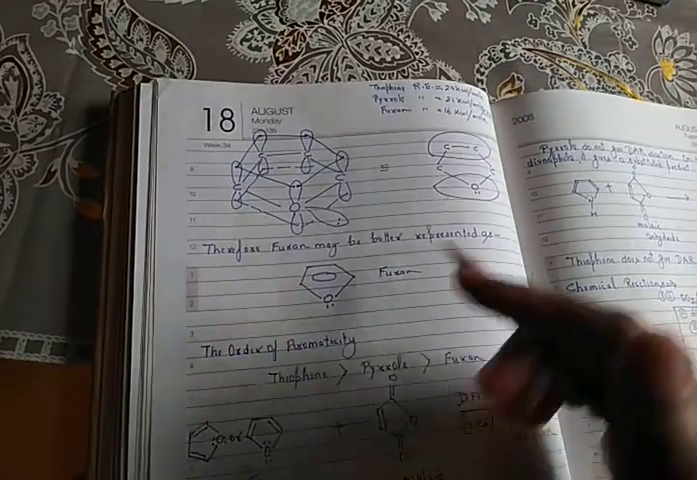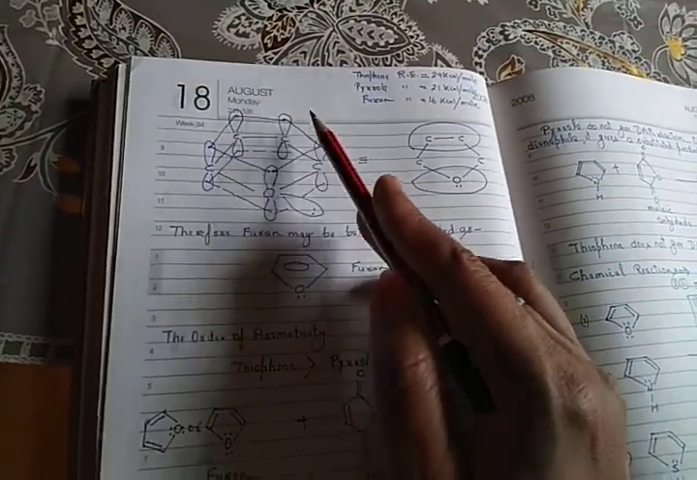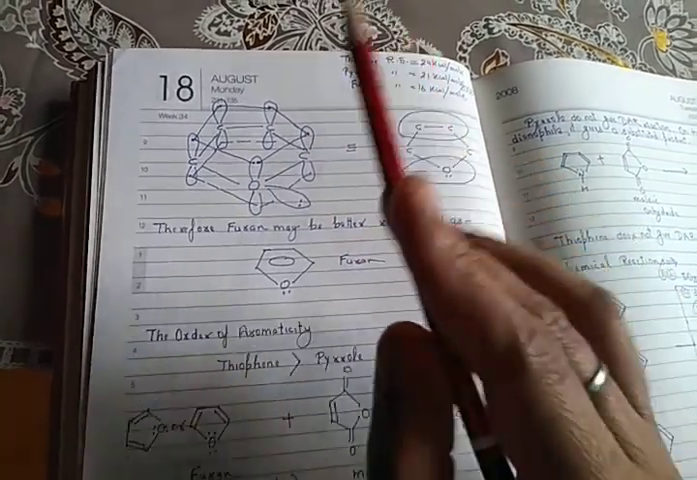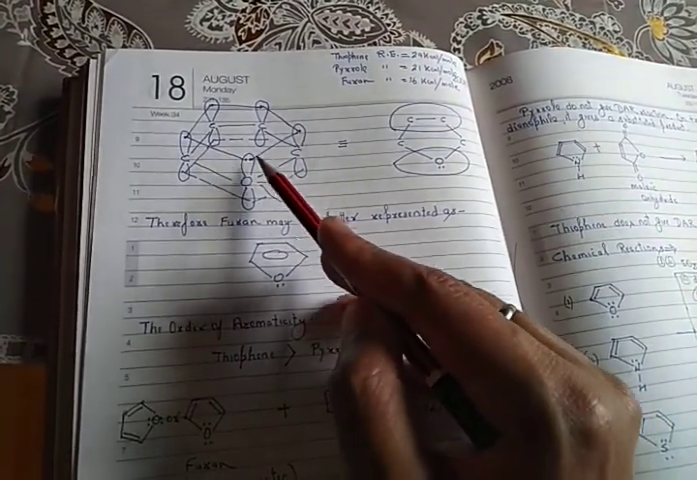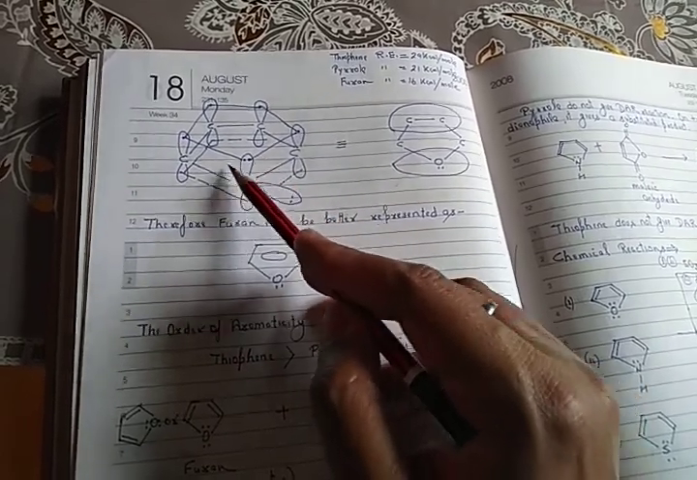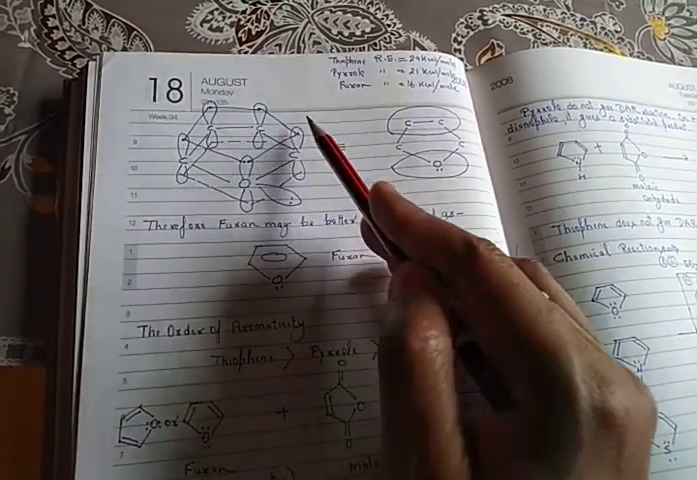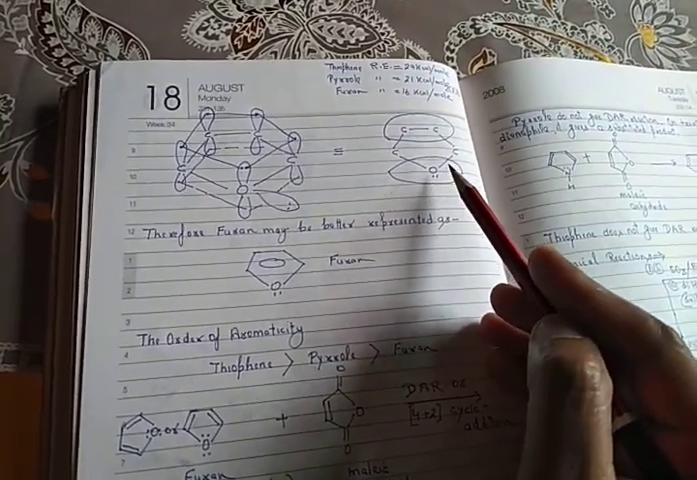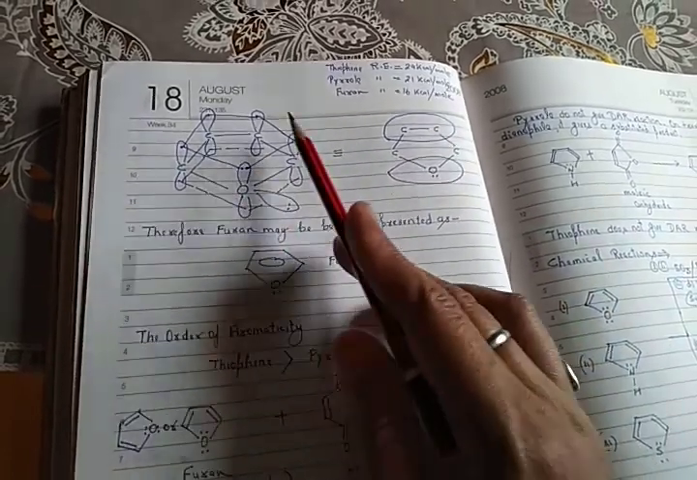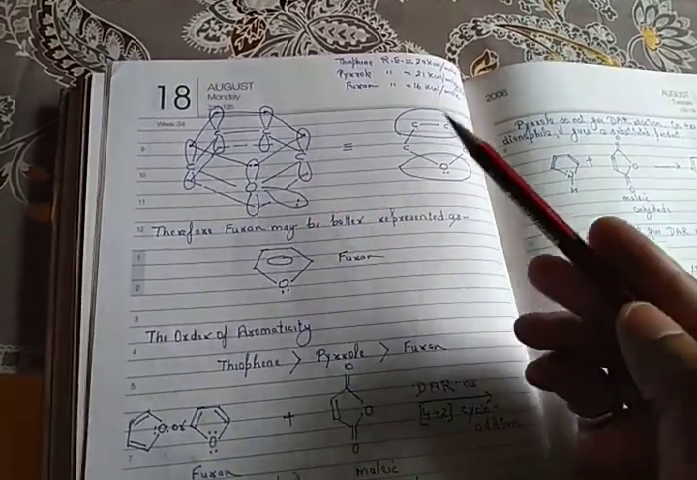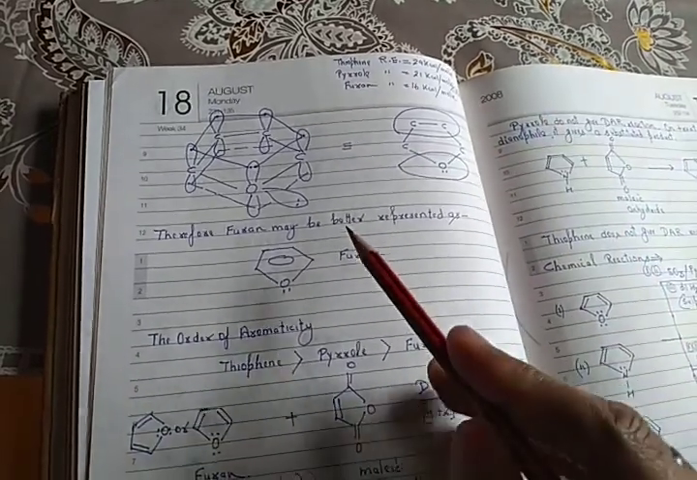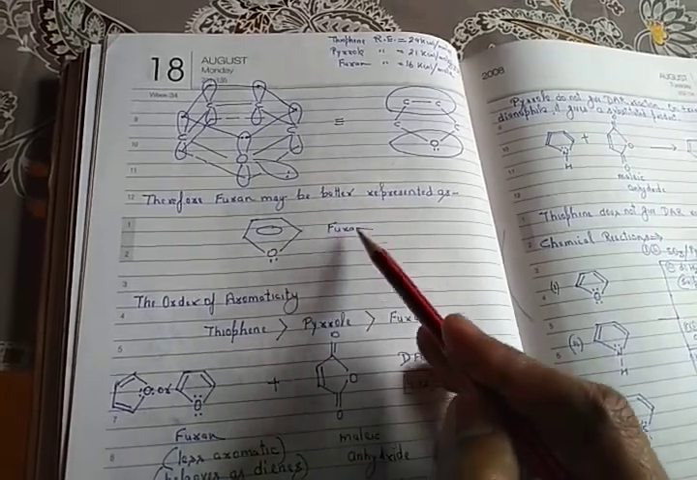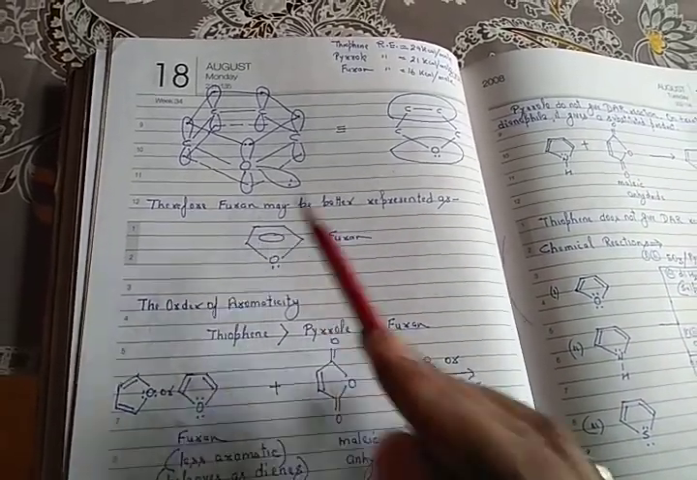Now carbon has one unhybridized p orbital which has 1 electron, and oxygen has an unhybridized p orbital which has 2 electrons. These unhybridized pz orbitals overlap parallelly to form delocalized molecular orbitals having a total of 6 electrons. That's why it satisfies Huckel's rule and therefore is aromatic in nature. That's why furan may be better represented as this.